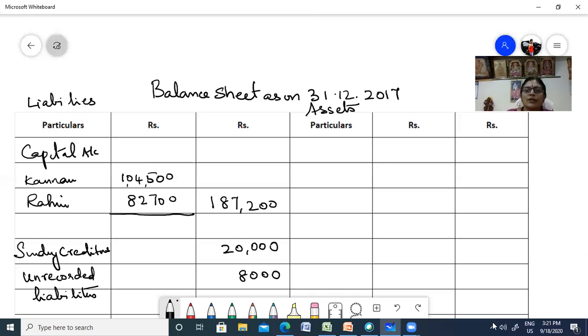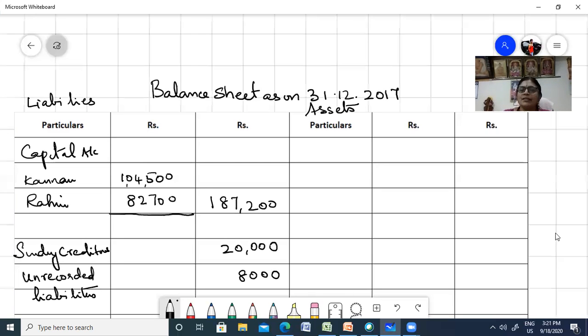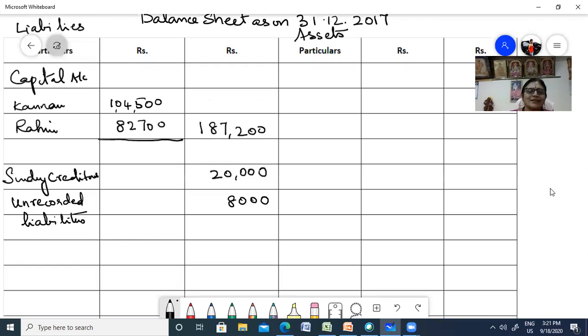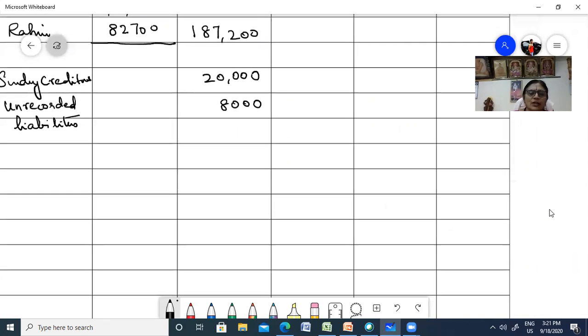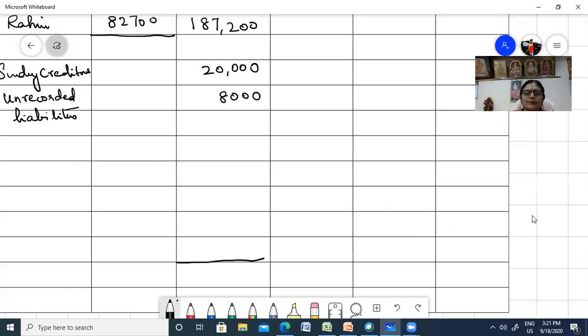Fine. Okay. Now that we have done with the liability side, let us do the asset side. So let us do the total first and keep it, so that you'll have an idea what you should get in the asset side. Your asset should be equal to your liability, right? Okay. So now let us do it.